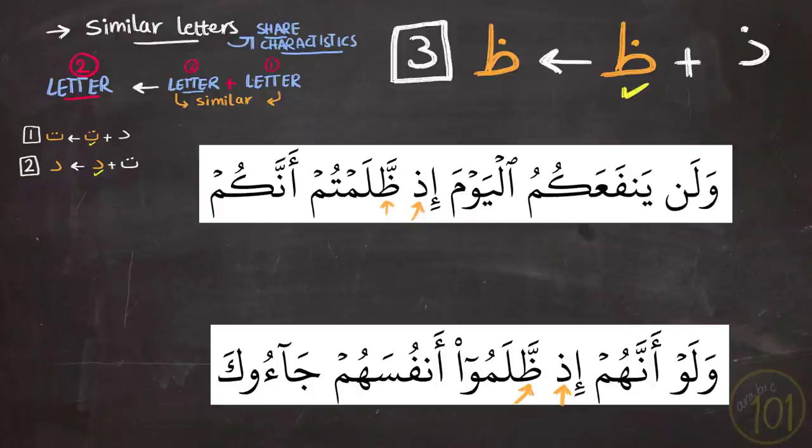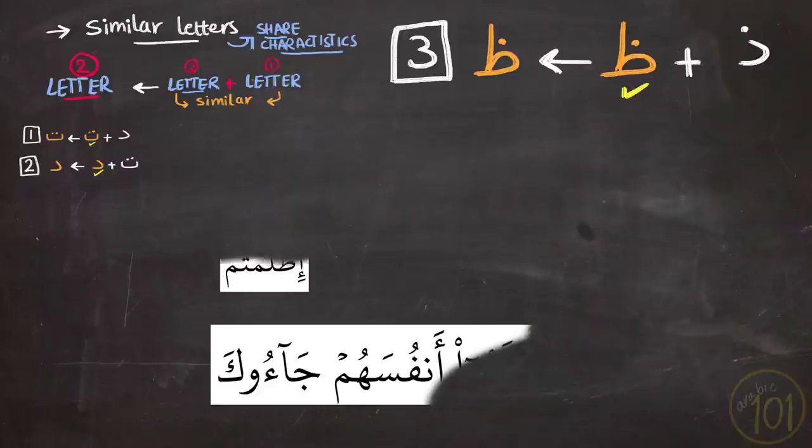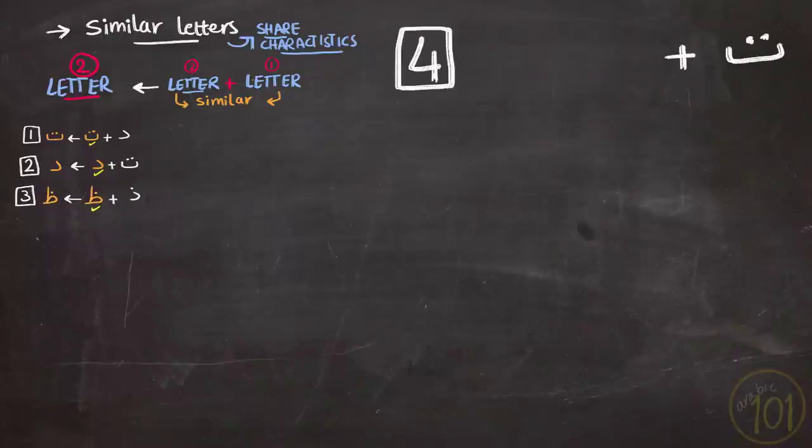Here we notice that the dha prevailed over the dhal in both examples. The next combination, number 4, is when the ta is followed by ta. And by now you can already guess that the ta will be pronounced and the first ta will be dropped, like in these examples.